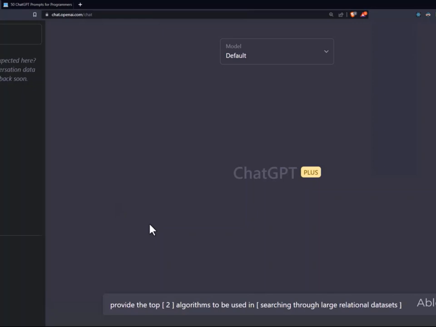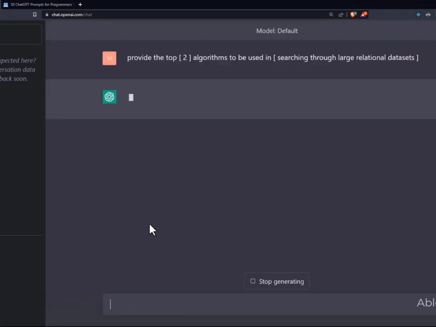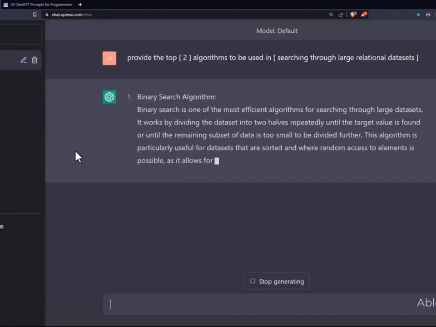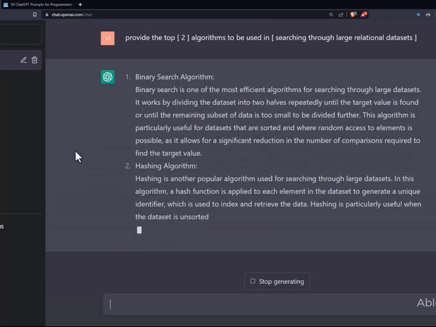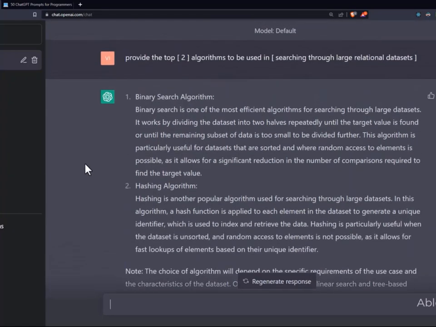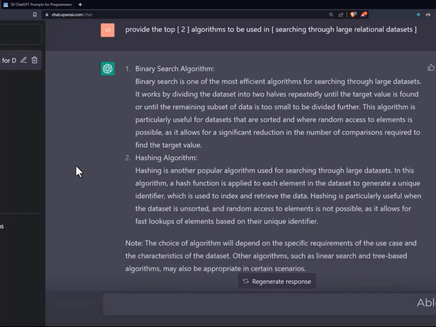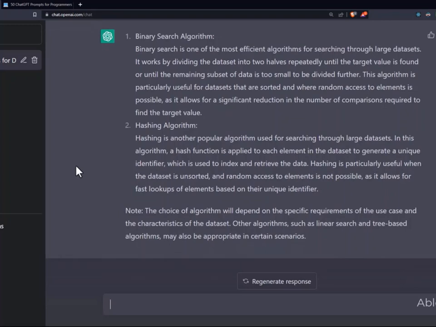So here's an example. Provide the top 2 algorithms to be used in searching through large relational data sets. In software development or in web development, searches can definitely cost you a lot of money. So it comes up with binary search and then it comes up with the hashing algorithm. And then it also tells you, which is what I was expecting, the choice of algorithm depends on the specific requirements of the use case and the characteristics of the dataset.